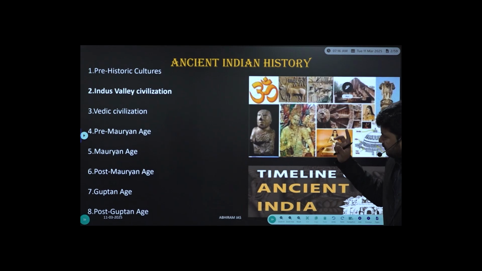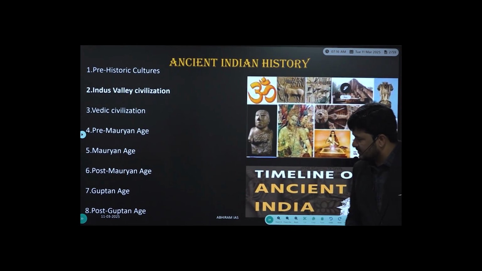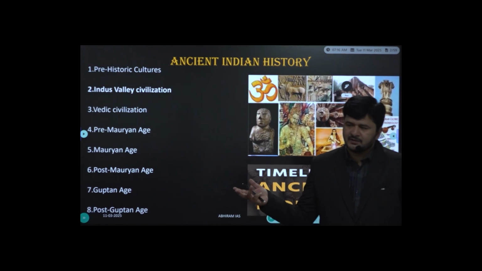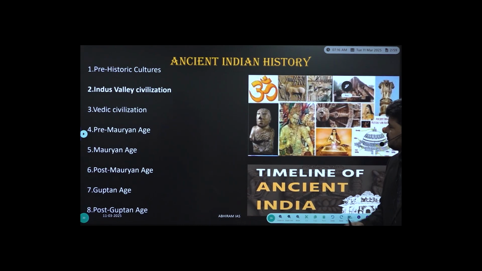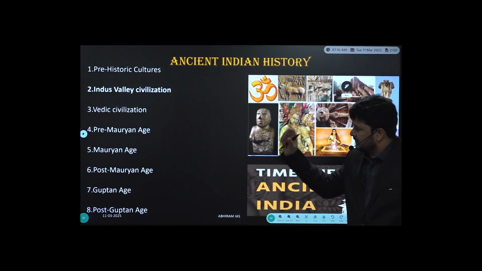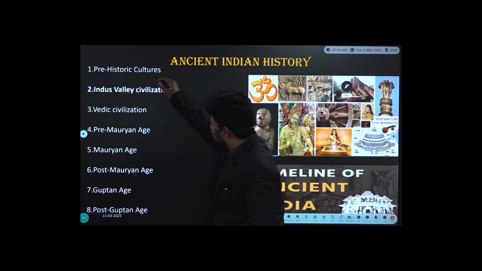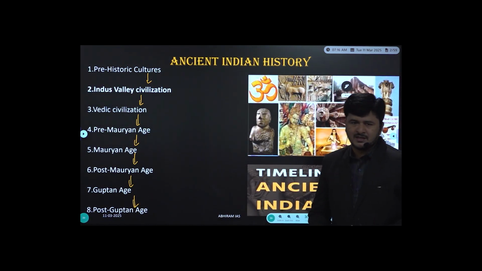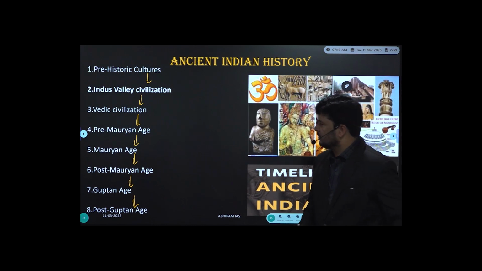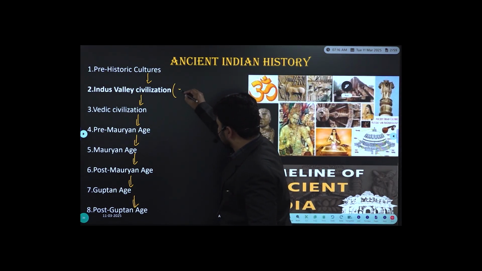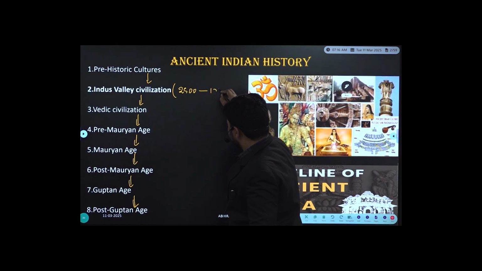Out of 20 chapters, we found 8 chapters in ancient, 5 chapters in medieval, and the remaining chapters from modern. So these are the chapters, the chapterization. We referred to it in the last class. The purpose behind this chapterization is chronology, which we have to observe and understand. Prehistoric cultures, right from the evolution of humans up to 2500 BC, followed by the Indus Valley Civilization, 2500 BC to 1750 BC.